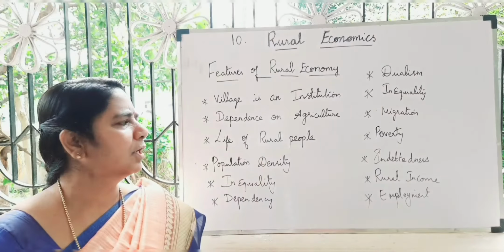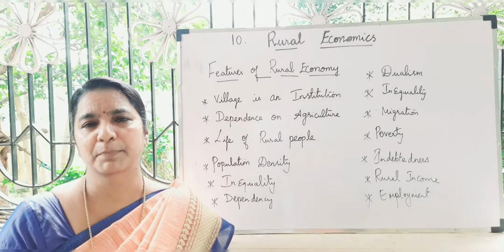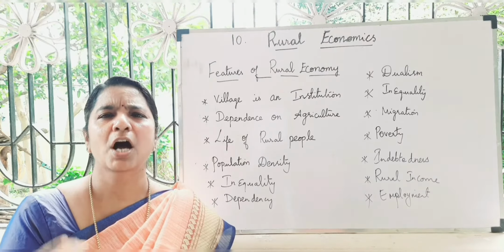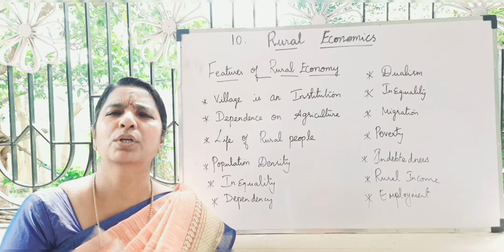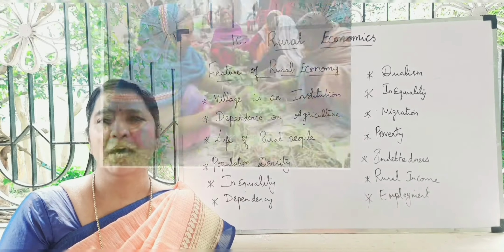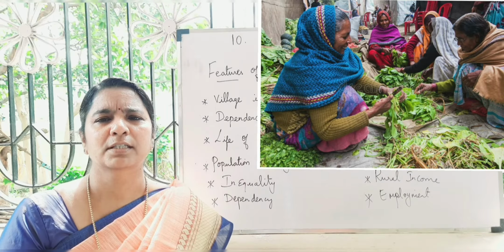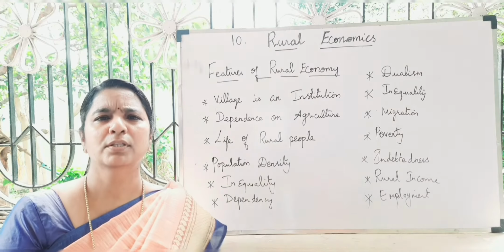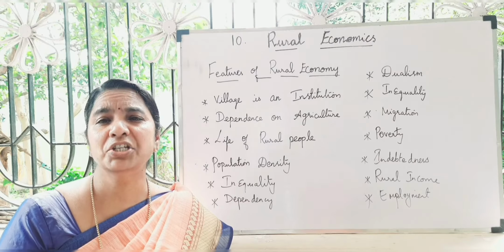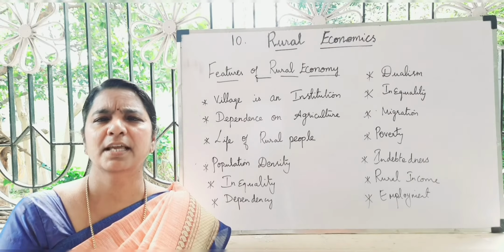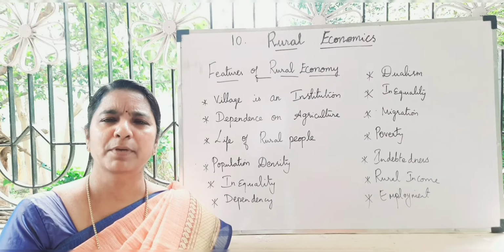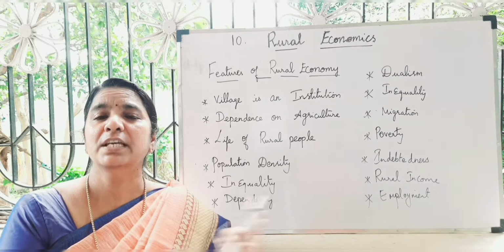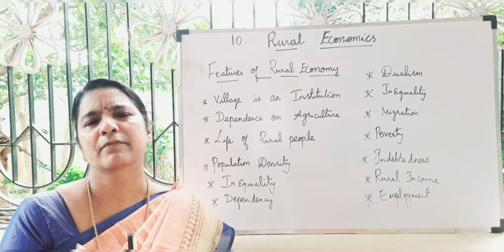Next, life of rural people. The lifestyle is very simple. Public services like education, housing, health, sanitation, transport, communication, banking, roads, and markets are very limited. We cannot see much development there. Mostly they rely on faith, superstitions, traditional culture and practices. Their standard of living will be low. Most of the people will be poor only. Social organization and method of production will be weak, and we can say it is very backward.